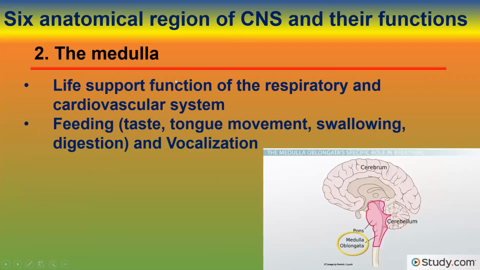The medulla regulates very important life-supporting functions like the respiratory and cardiovascular systems, and also feeding, like taste, tongue movement, swallowing, digestion, and vocalization. The nuclei, or cell bodies, of the cranial nerves also originate from here, so these functions can be regulated by the medulla.